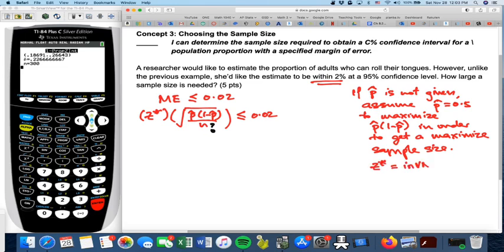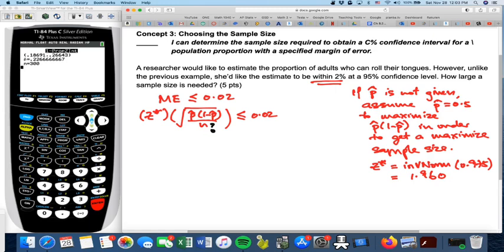All right, so we know now that for P hat, let's use 0.5. Then Z star equals inverse norm of 0.975. On your calculator, that is 1.960.